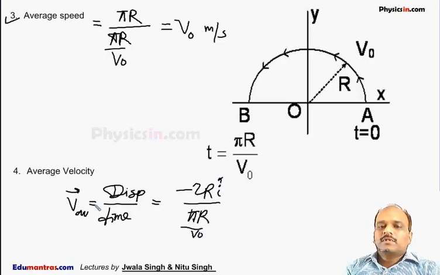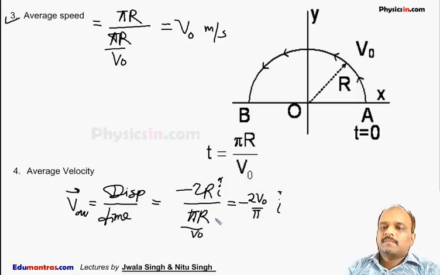Solving it, average velocity is the displacement, minus 2r i cap, by pi r by v0, which is equal to minus 2 v0 by pi i cap, because this r will cancel out. This is also in meter per second. This is the average velocity of the particle. The next one is